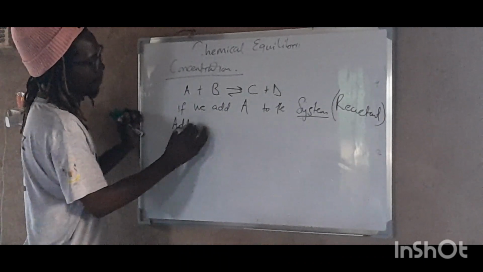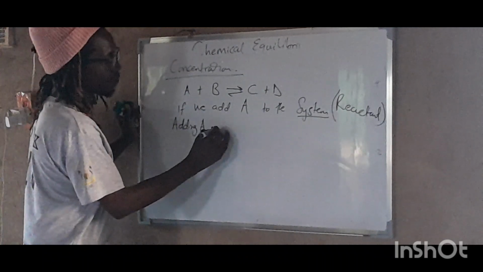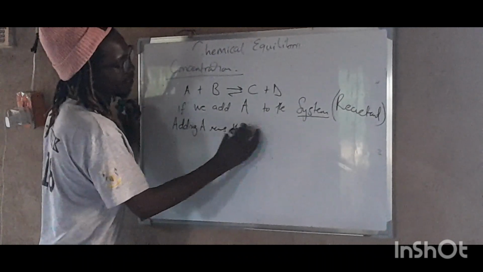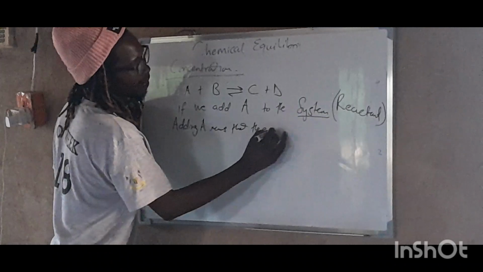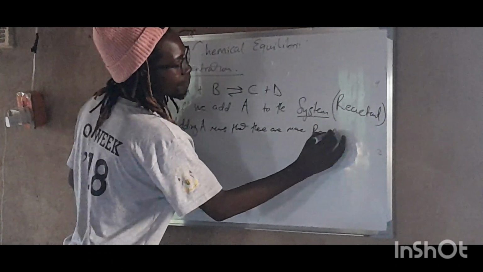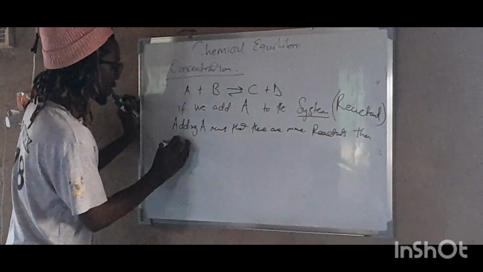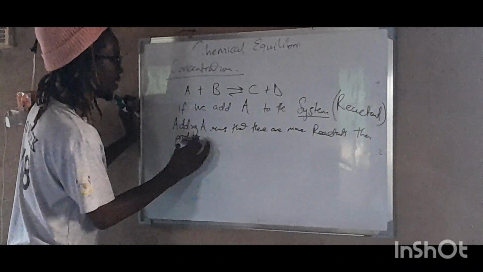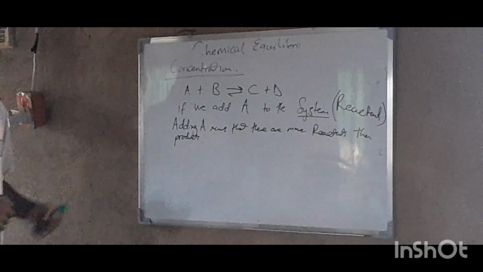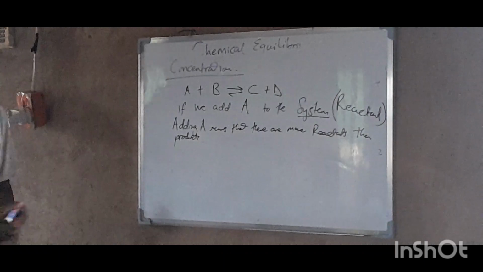Adding A means that there are more reactants than products, right?